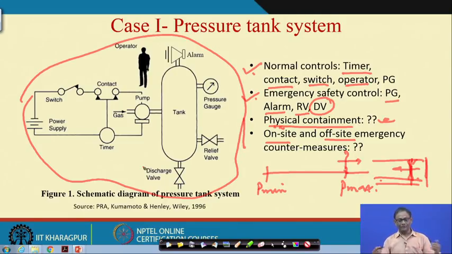For example, in a collision of two passenger trains, the effect will be on-site only, because the two trains where they collide get damaged, and people will be injured or killed. So there are certain hazards which, if they occur, have effects localized to the place where the accident has taken place. What on-site countermeasures do you have for that?